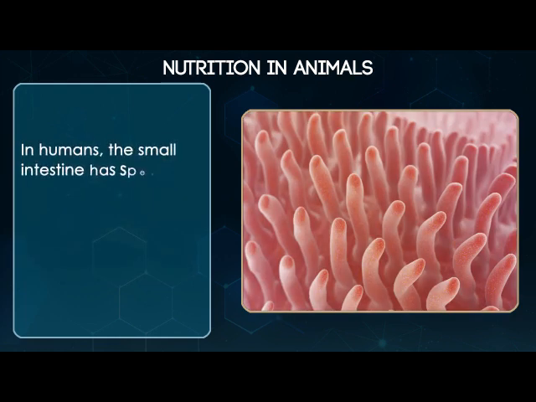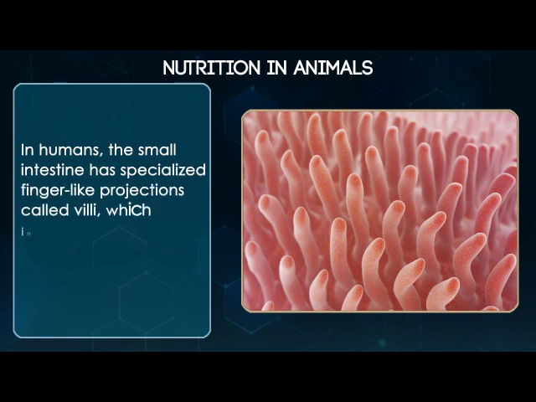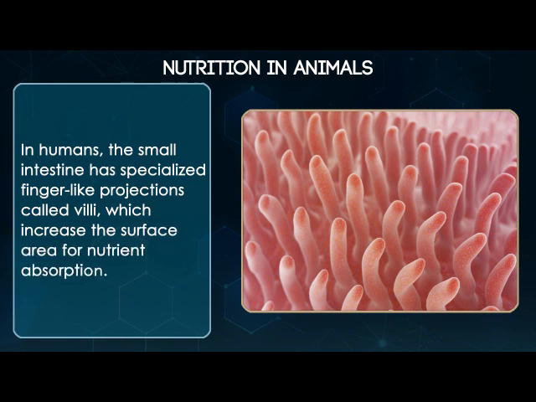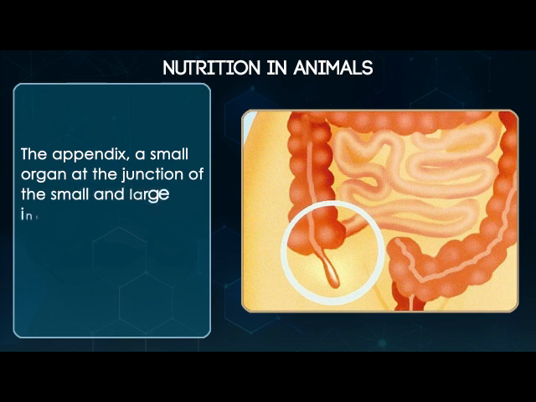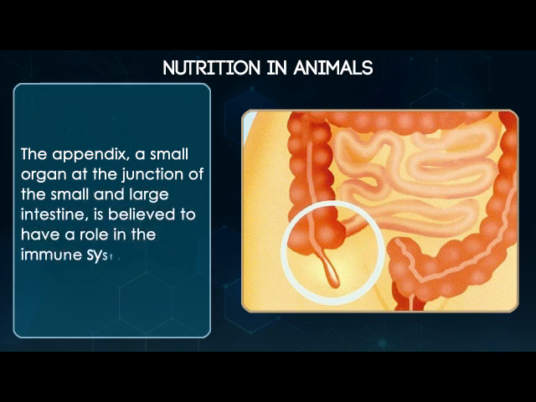In humans, the small intestine has specialized finger-like projections called villi, which increase the surface area for nutrient absorption. The appendix, a small organ at the junction of the small and large intestine, is believed to have a role in the immune system.